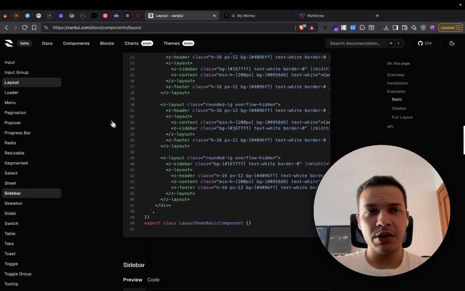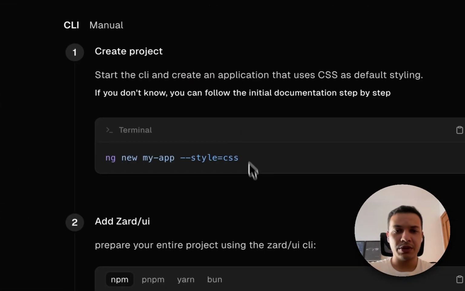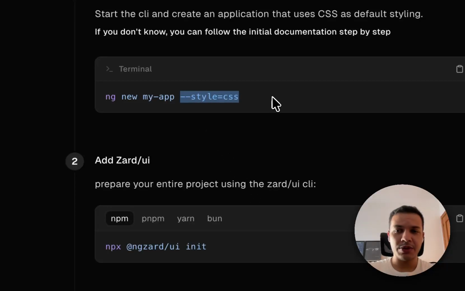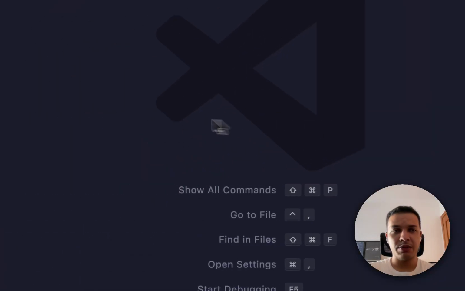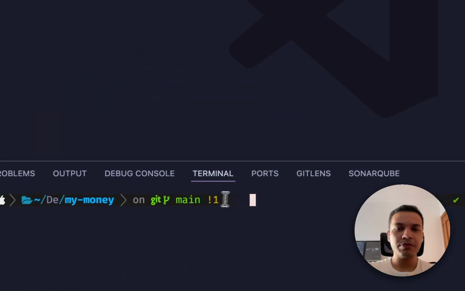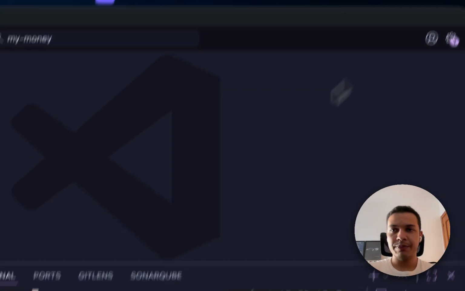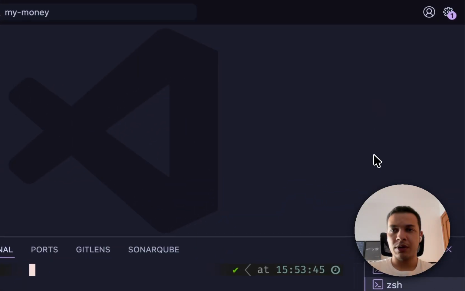So before everything, we need to go to the docs and see how we can install Zard into our app. It's describing here that we will use CSS, and then we can start by running this command here. I will open a new terminal, and let me put this here, and this here. Just a second.